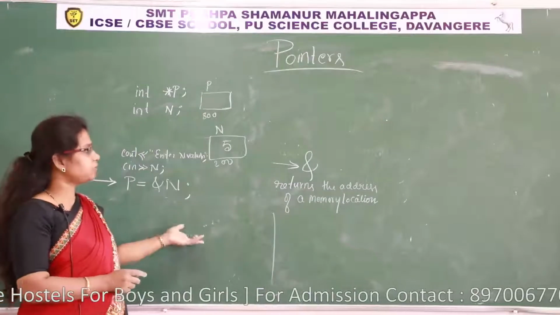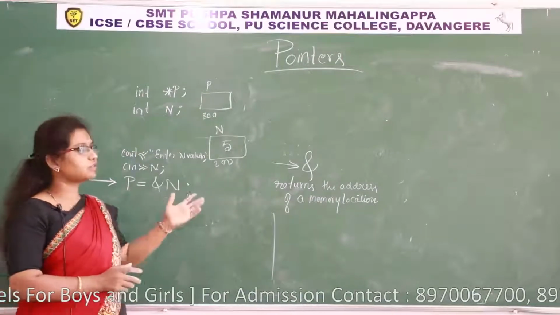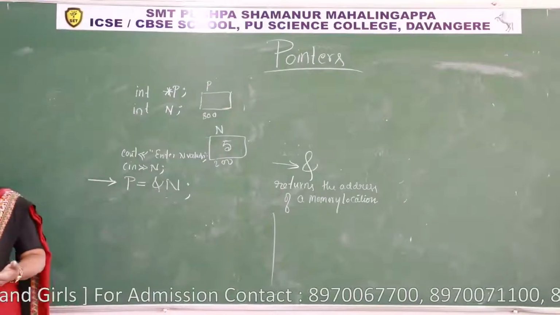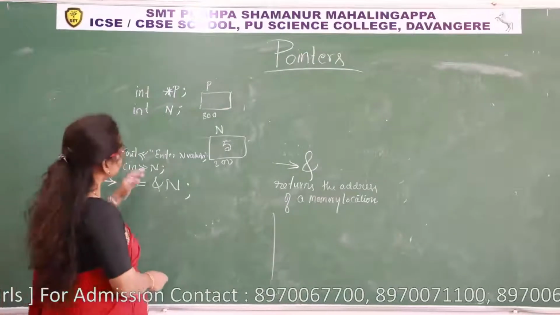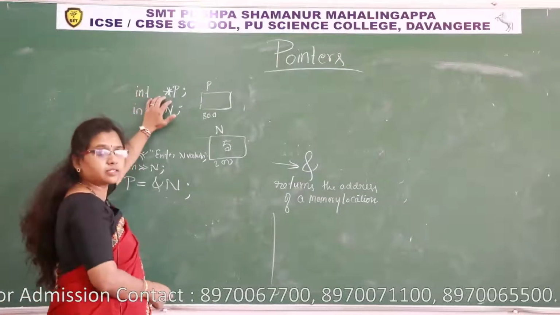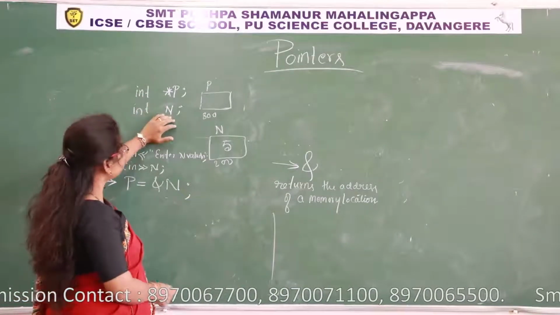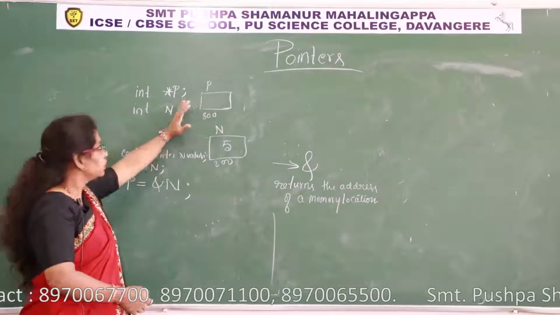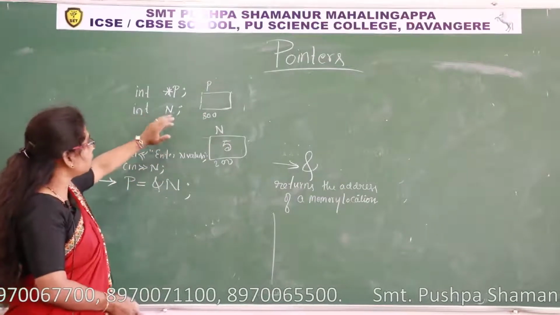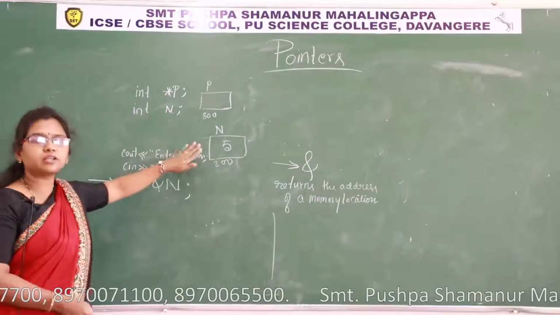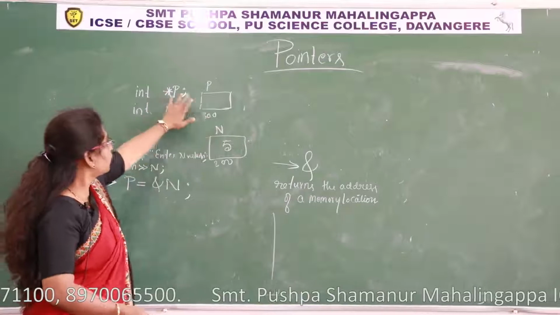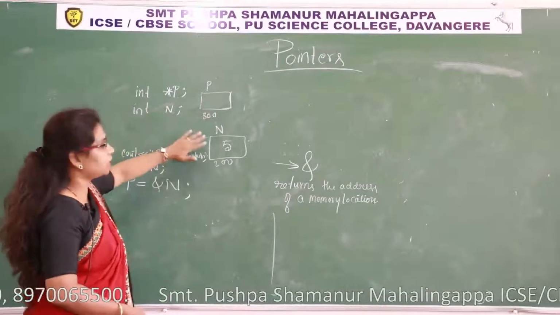Okay, through the examples, through the programs only we can understand these concepts. So I'll assume different situations here. Right now I consider a pointer, that is an integer pointer. I want to store the address of an integer variable into this pointer. Okay, so you all know the declaration statement. What happens when you write the declaration statement? Memory will be allocated. Like that it happens here. For the pointer also there is a memory, and for n also.